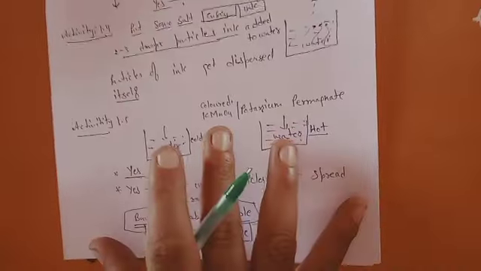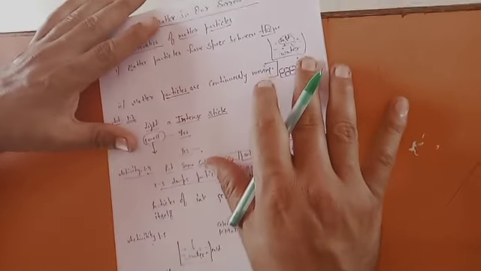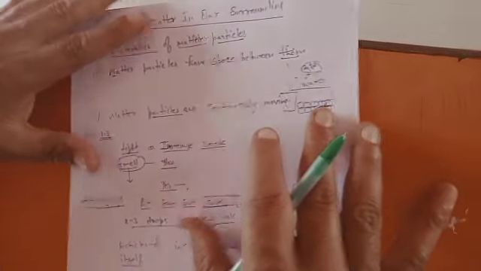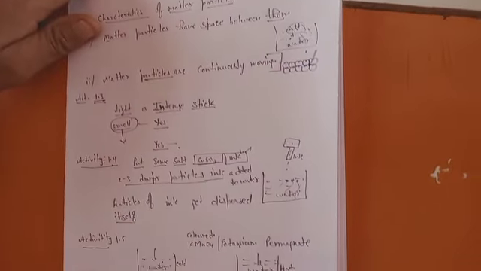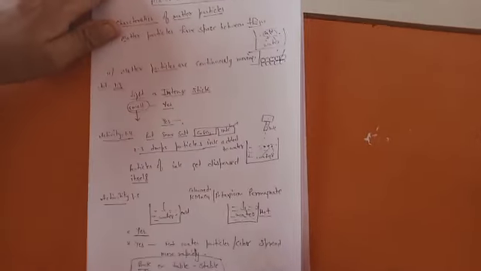So we covered 2 properties today. First, matter particles have space between them, and on that basis we have already done activities 1.1 and 1.2, which prove that. Second, activities 1.3, 1.4 and 1.5 prove that matter particles are continuously in a moving state.